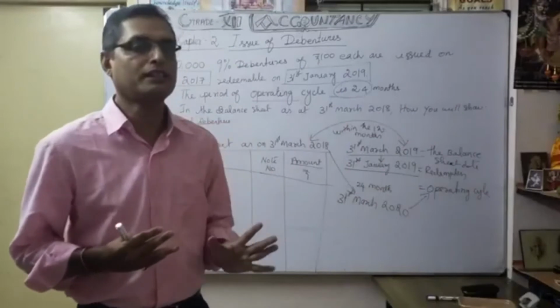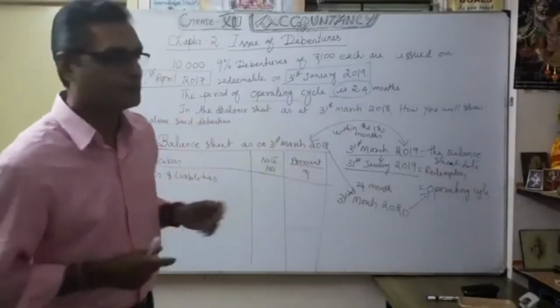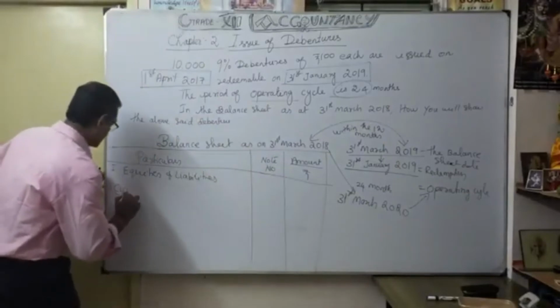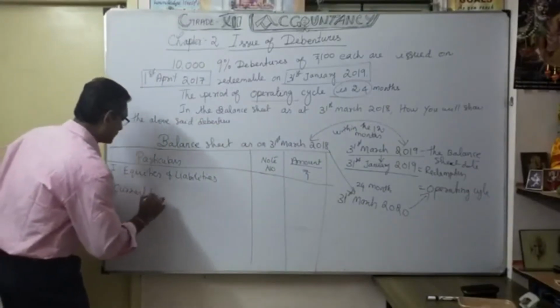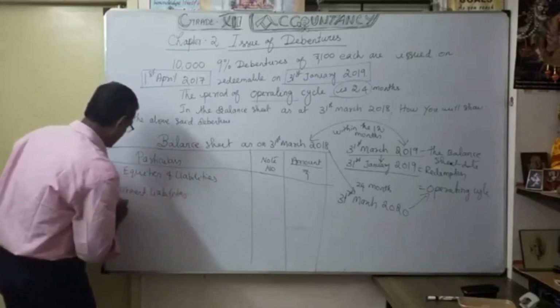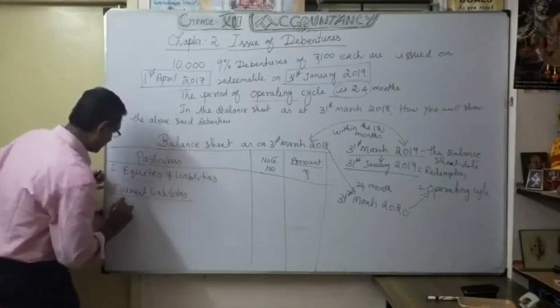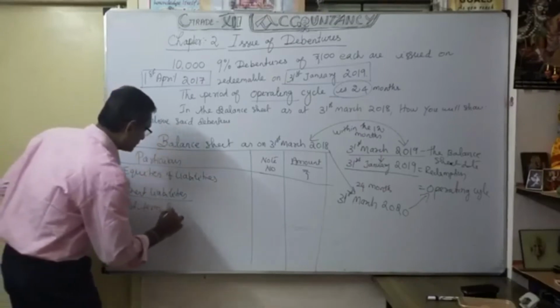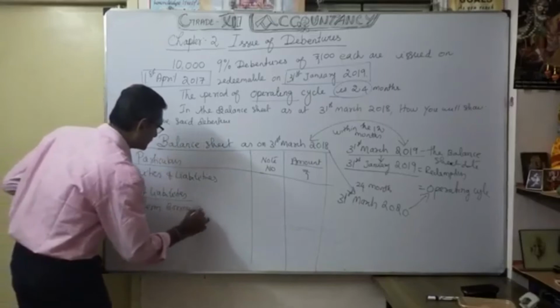Understood? That's why I consider this debenture as coming under current liabilities. Under that I will write short-term borrowings.